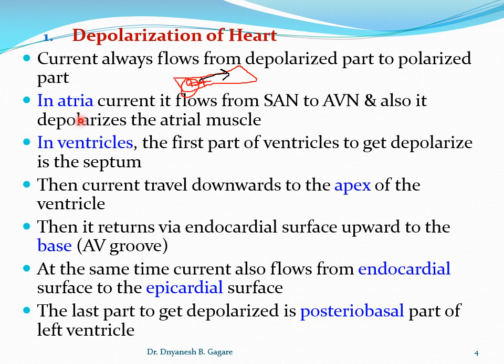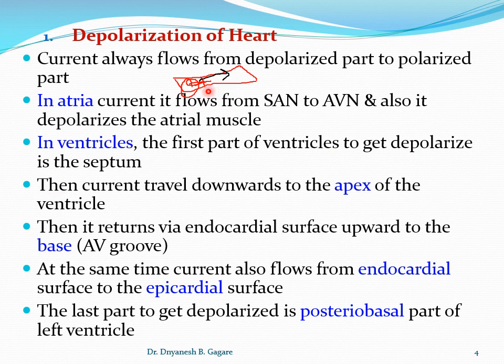Okay, now see how it flows in the heart. First take the atria. In the atria, current flows from the SA node to the AV node, and also depolarizes the atrial muscle. Okay, there is one diagram, we'll go there. And in the ventricle, the first part of the ventricle to get depolarized is the septum.